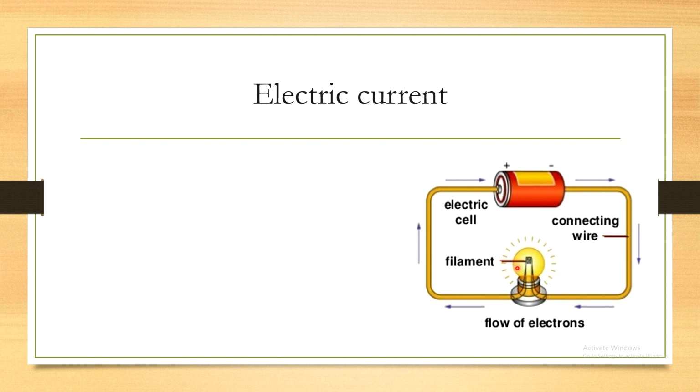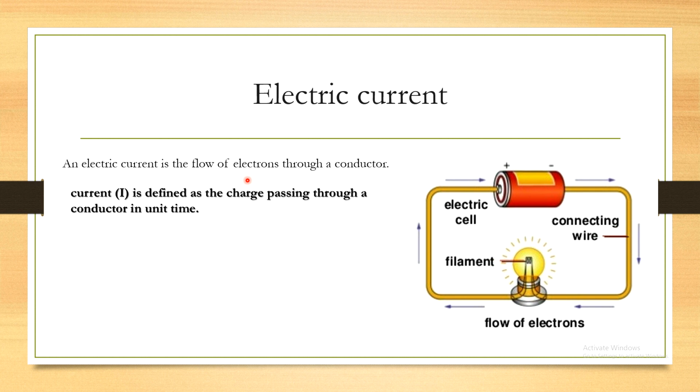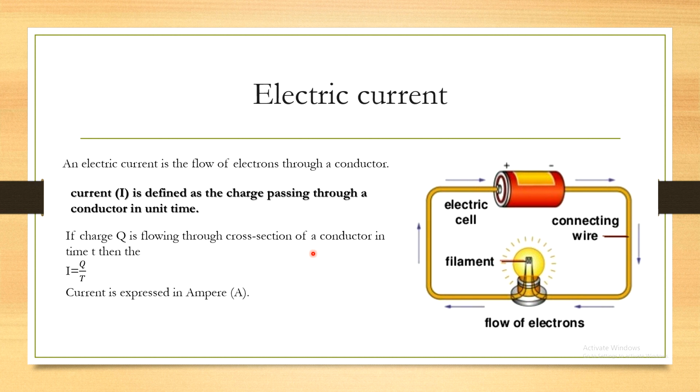Okay, so an electric current is the flow of electrons through a conductor. Current I is defined as the charge passing through a conductor in unit time. If Q is the charge flowing through a cross section of a conductor in a time t, then current I equals charge upon time, Q upon t.